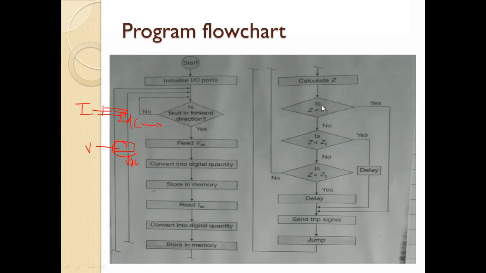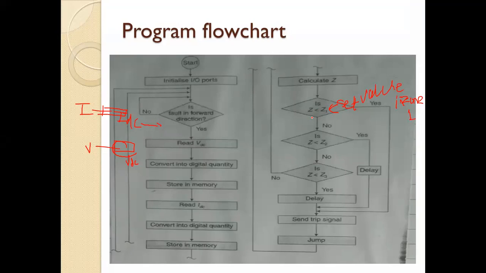So here, when we are calculating this Z, that is the fault impedance, and if that Z is less than the set value of impedance in zone 1, this Z1, Z1 is the set value of impedance in zone 1, okay.